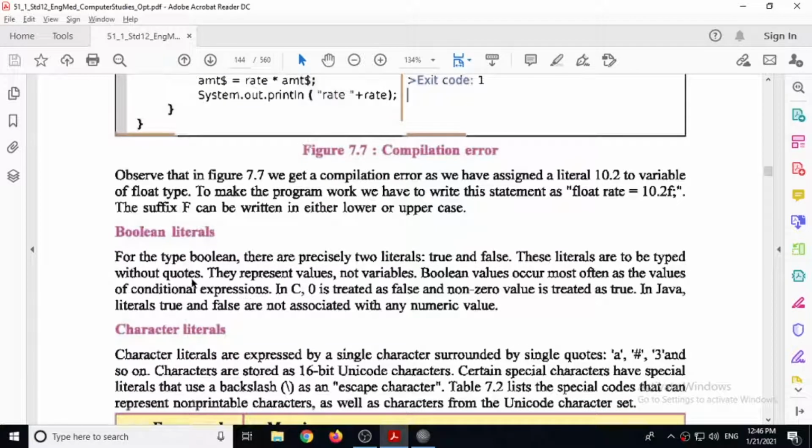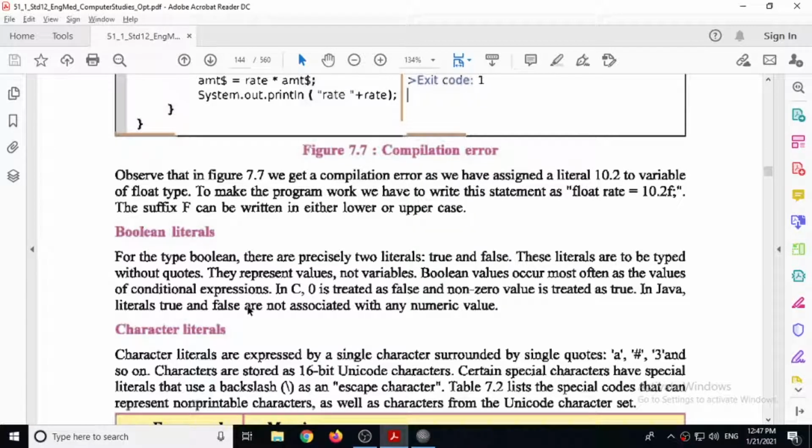Next is boolean literal. For the type boolean, there are precisely two literals, true and false. These literals are to be typed without quotes. Remember, true or false you have to give directly without quotes. They represent values and not variables. Boolean values occur most often as the values of conditional expressions. So when we use an if statement, it will give an answer in yes or no, meaning true or false.